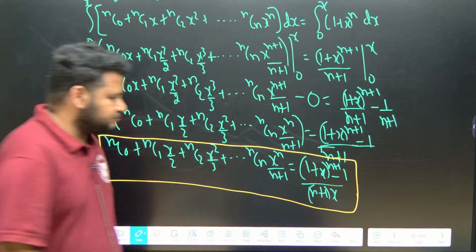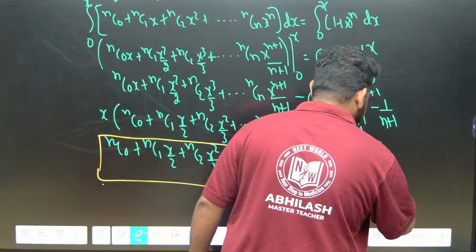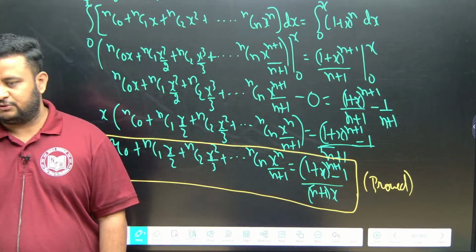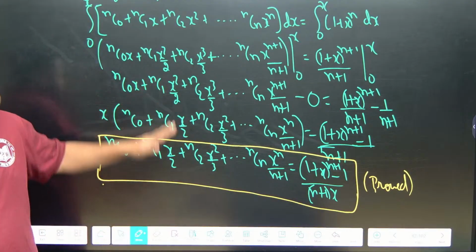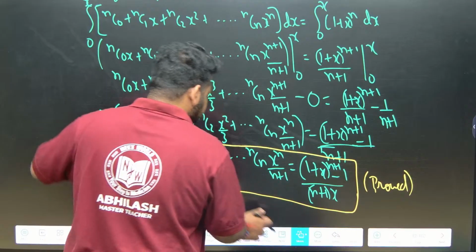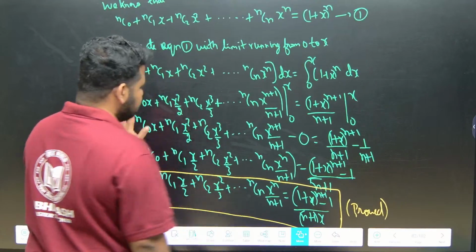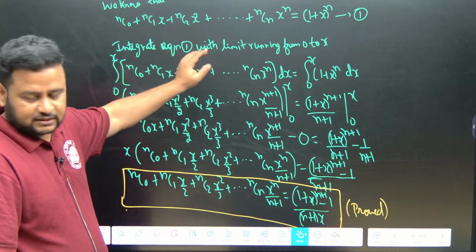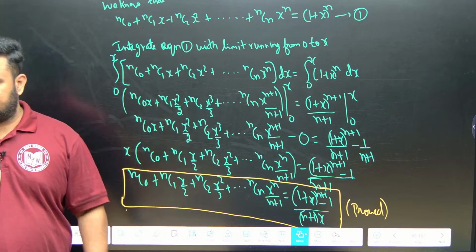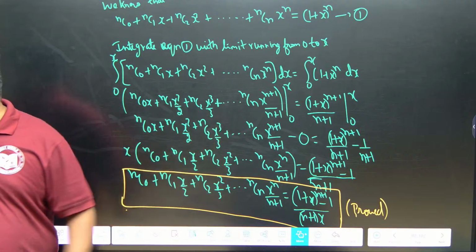Second method, very simple. You can follow either method, not a problem at all. You will get complete marks, but each and every step you have to write neatly. See how many steps are there, each and every step carries marks. So you have to write, integrate equation 1 with limits, like this you have to write everything, clear? This is an easy step, you can write it down later. Done? Okay, so fine.